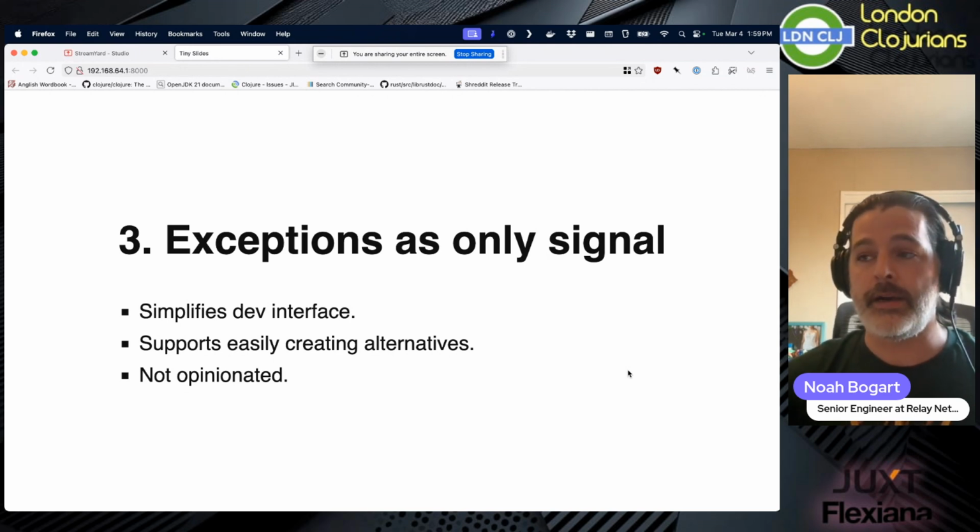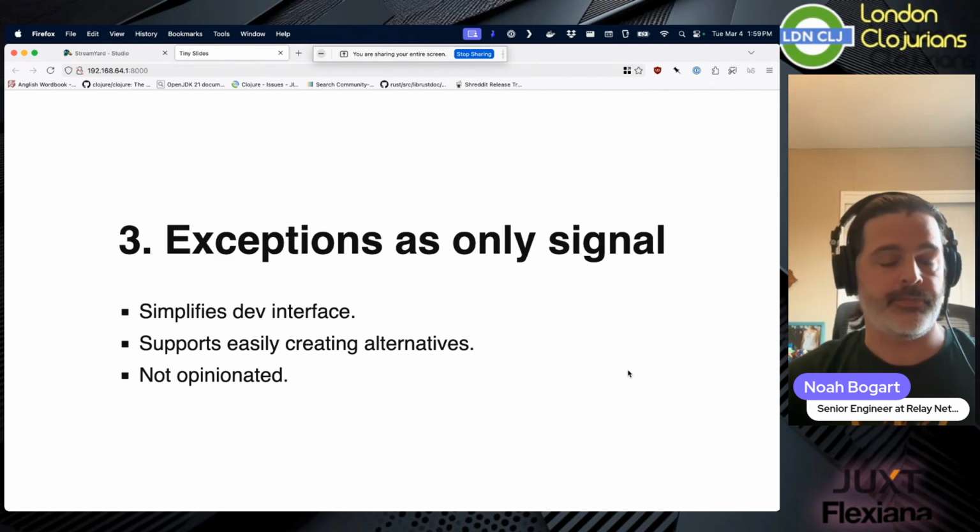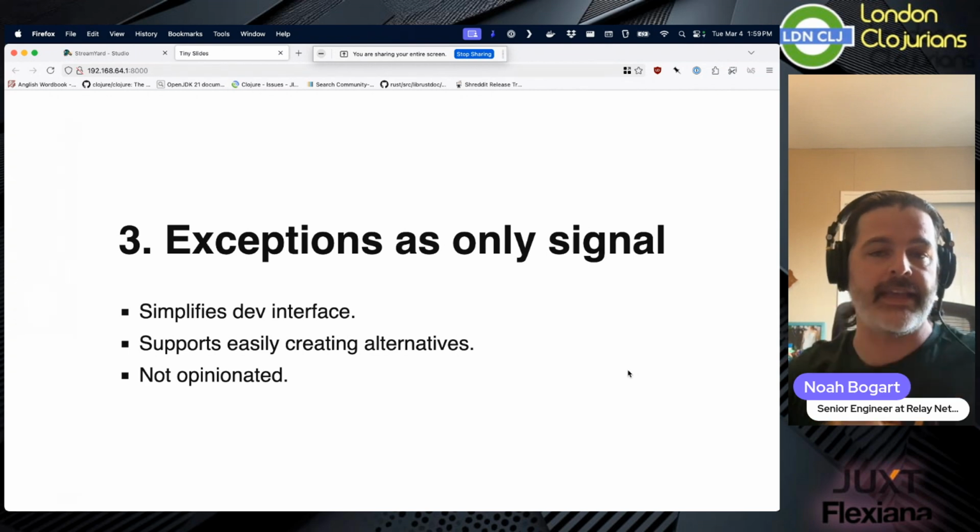Number 3, exceptions as the only signal. Compared to, I think, almost everything else, Lazytest uses exceptions as the only way to know if a given assertion is true or false, right? So you say expect. When you say expect, if that is not true, it'll throw an exception, and then the test body will actually catch that and say, hey, this failed.